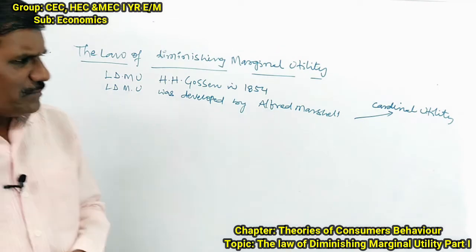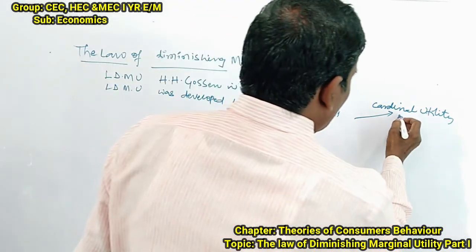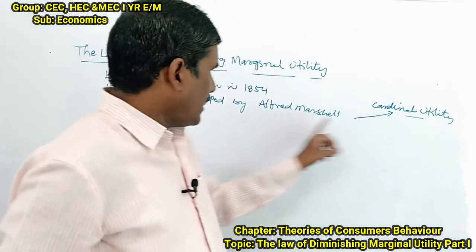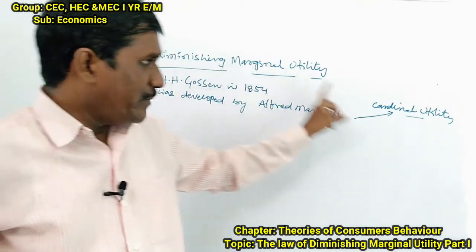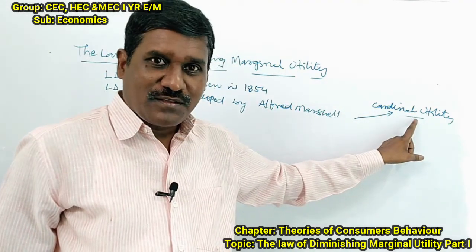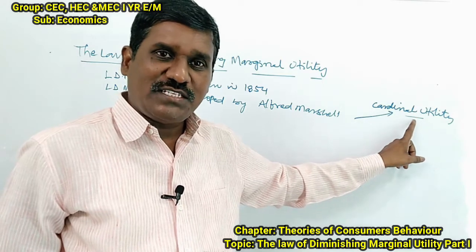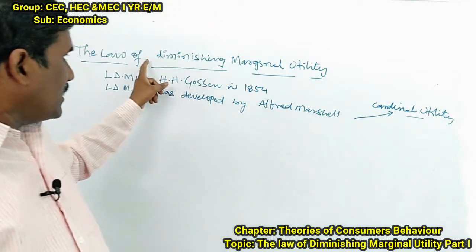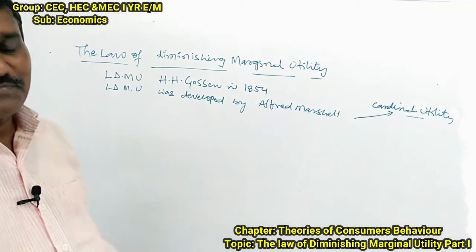So let me analyze what the cardinal utility is. That is why I can say the law of diminishing marginal utility is based on the cardinal utility. The cardinal utility is one of the bricks of the law of diminishing marginal utility.